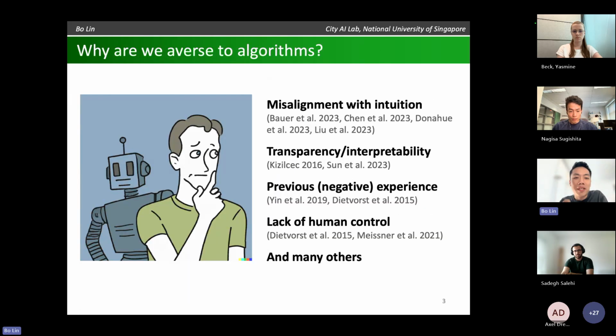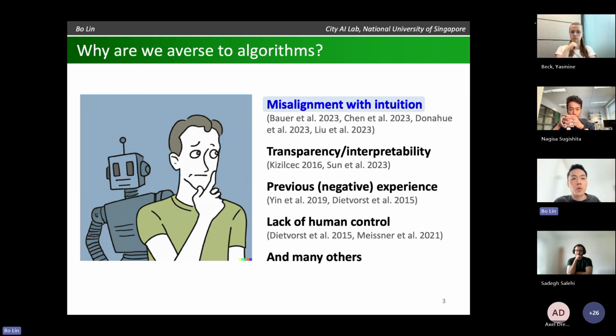A very natural question based on all this example is that if algorithms are so good, why are people averse to them? So there's a growing body of empirical research on this topic. People have identified many different reasons. I'm not going to read the list, and this is by no means comprehensive, but I do think it's an important research question because once we understand all these reasons, we can start thinking about what levers we can apply to mitigate algorithm aversion. And this is what we're going to do in today's presentation.